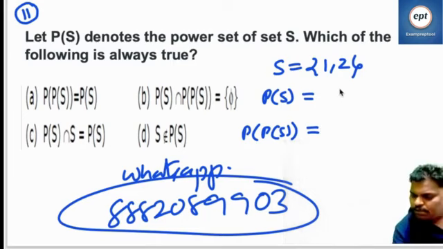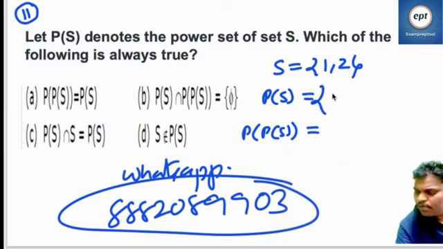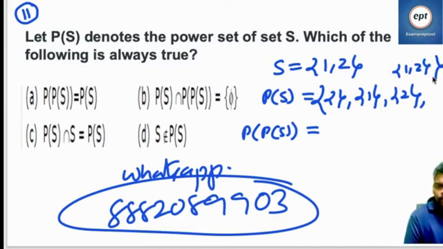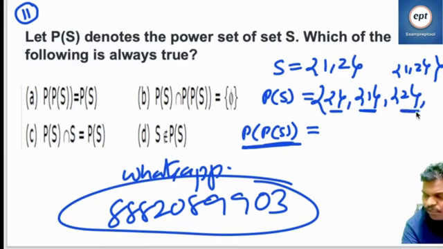Yeah, if you see, the power set of S contains 4 elements. So let's see what those are. Empty set, only {1}, only {2}, and next one, {1, 2}. So this is totally 4. Next, the power set of the power set of S: that is 4, so it should contain 16. Let me write, see this one. 1, 2, 3, 4. For this 4, 16 will come.